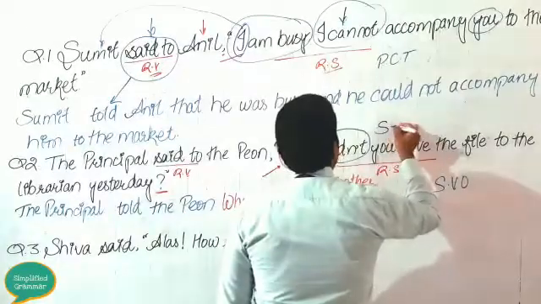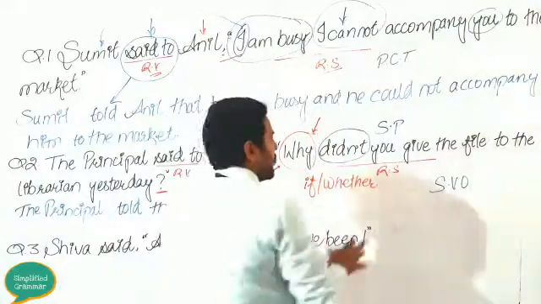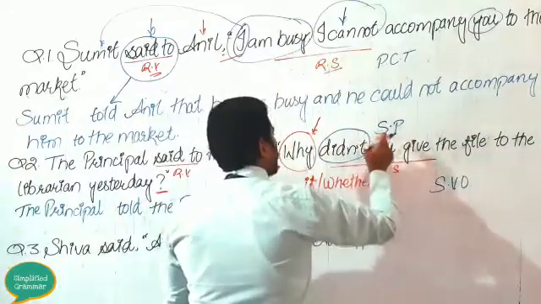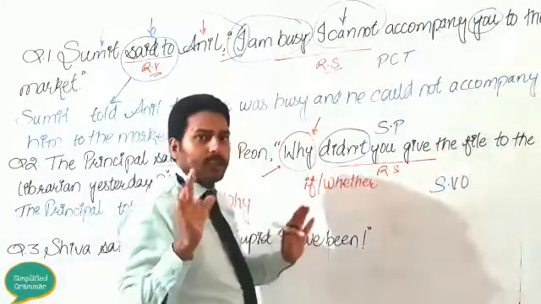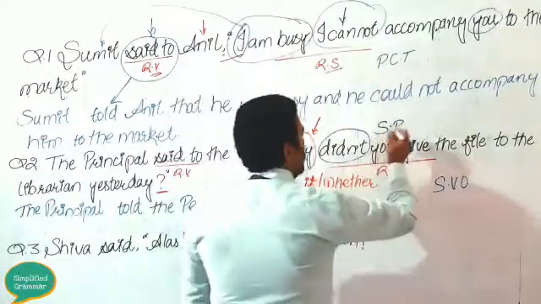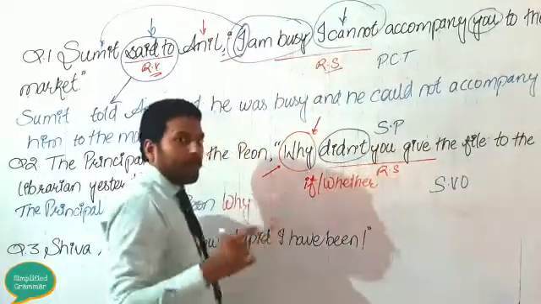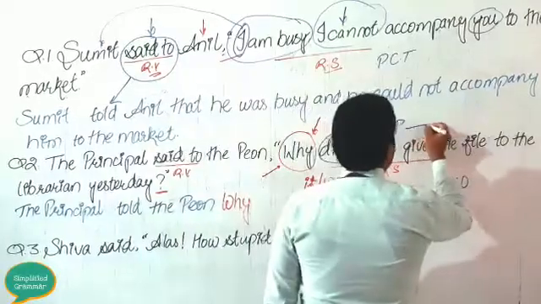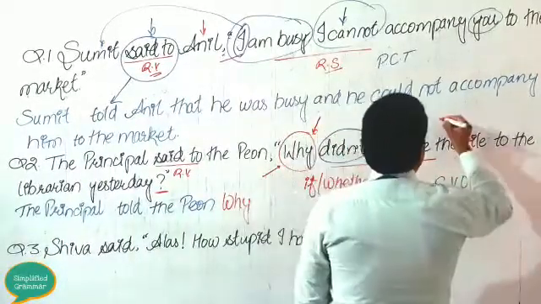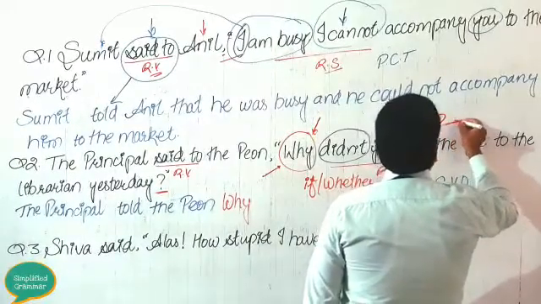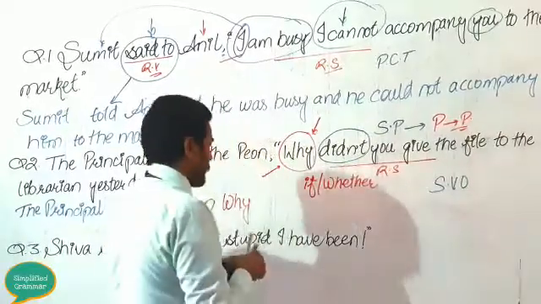So we got a surety over here that this is simple past tense but in the interrogative form. Now the simple past tense will change into past perfect tense, this is what the rule is.